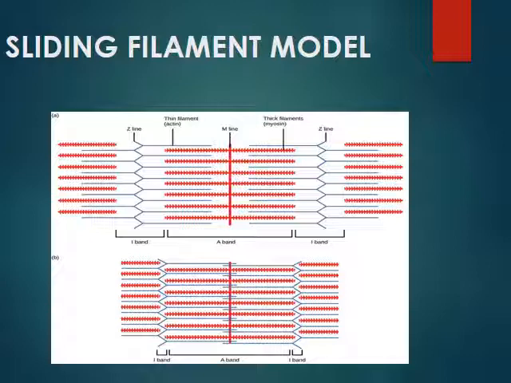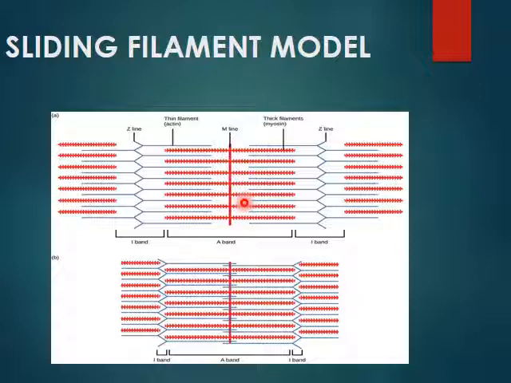From here till here is where the overlapping of the thick and thin filaments takes place. You can see the overlapping here, that comprises the A band, and in the center of the A band, this region where the thin filaments are not present and only the thick filaments are present is lighter in color than this band, which forms the dark band. This brighter portion in the center of the dark band is known as the H zone and is bisected by an M line.